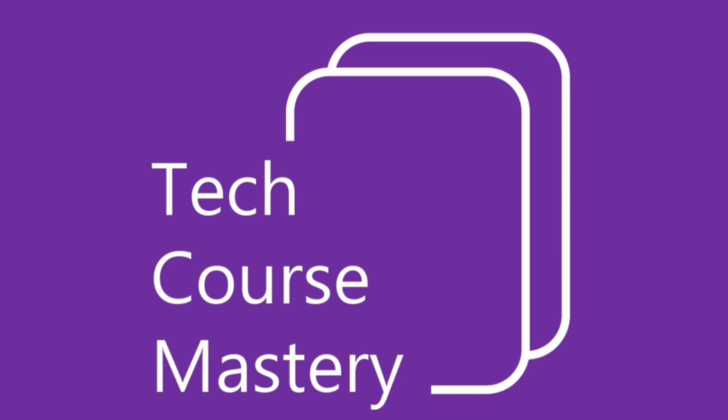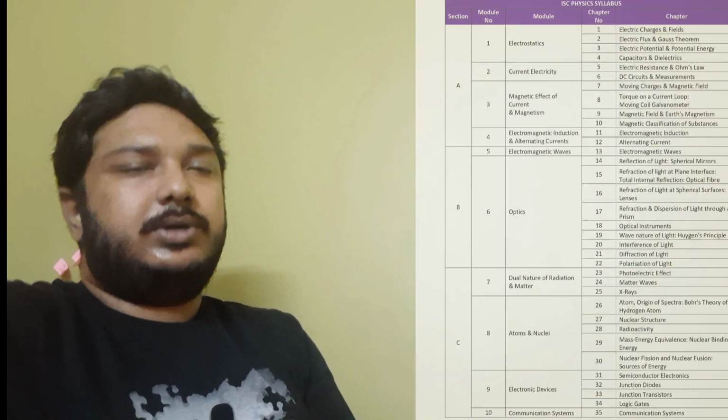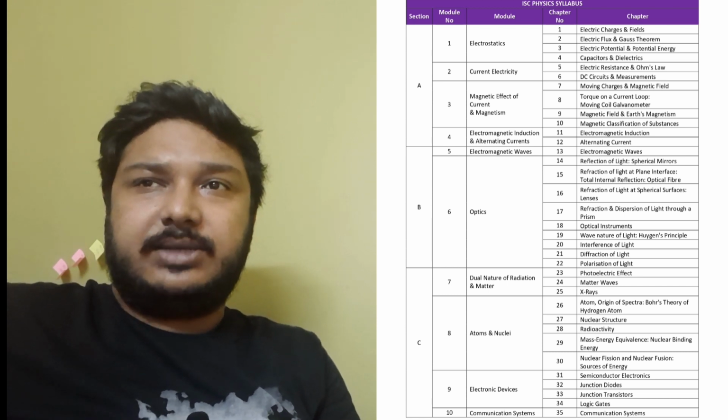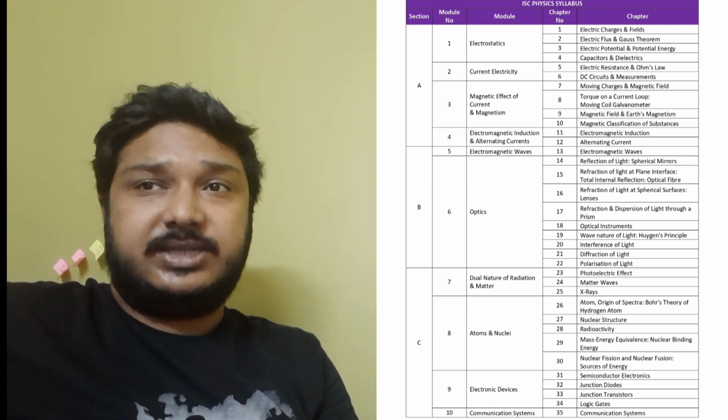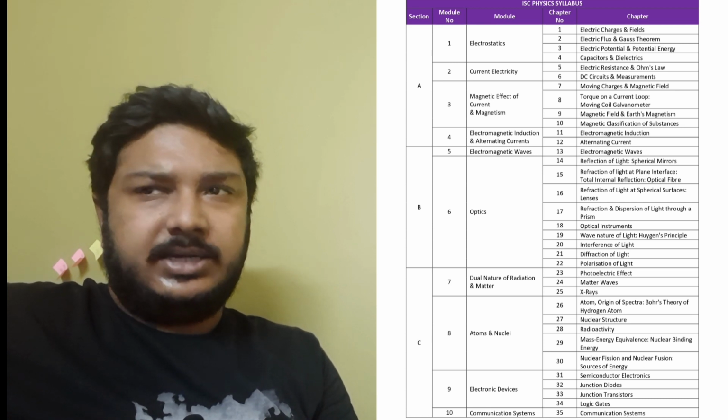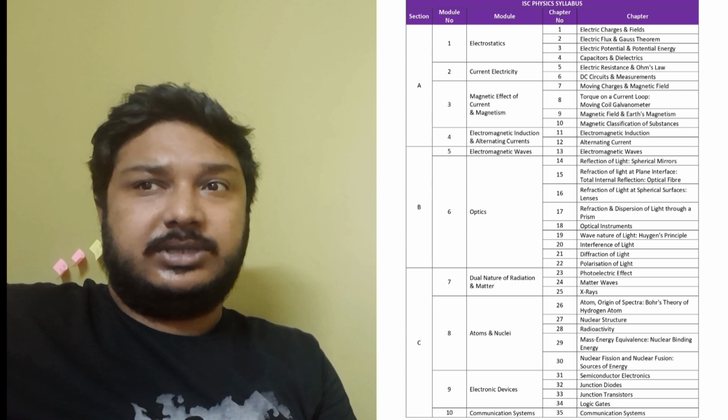So in the first part of the video, as you can see on the screen, we are showing you the syllabus structure. The entire syllabus is divided into 3 sections A, B, C. There are in total 10 modules and the number of chapters is 35 in total.